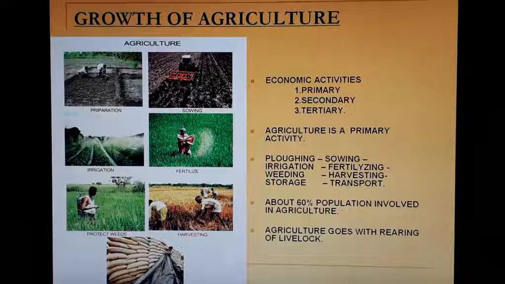About 60% of the population in India is involved in the agriculture sector. Agriculture goes along with the rearing of livestock also.